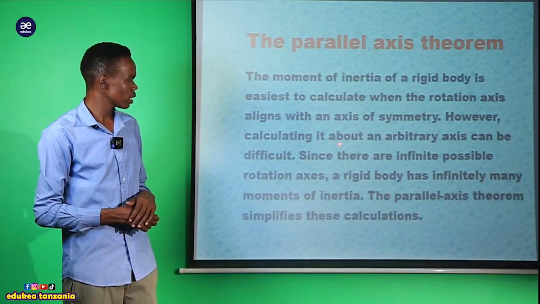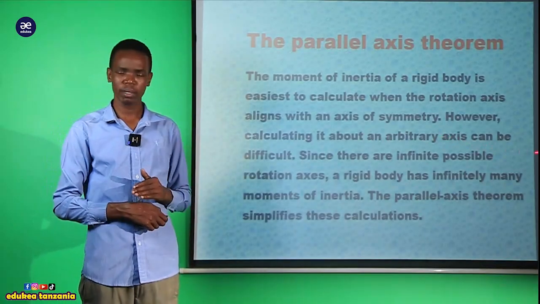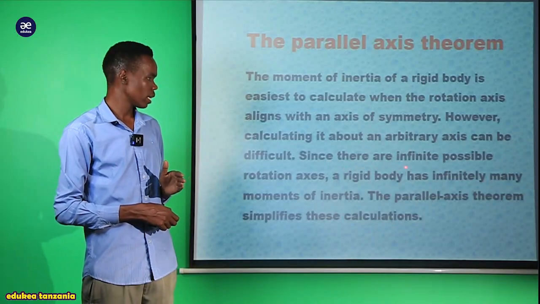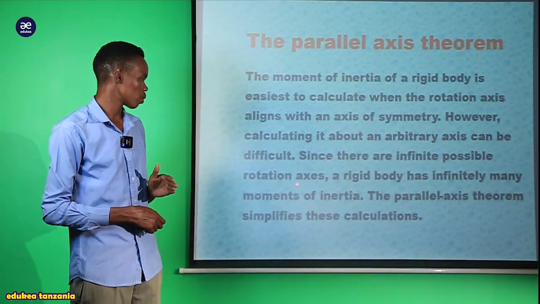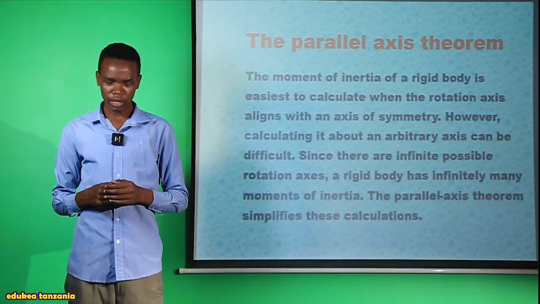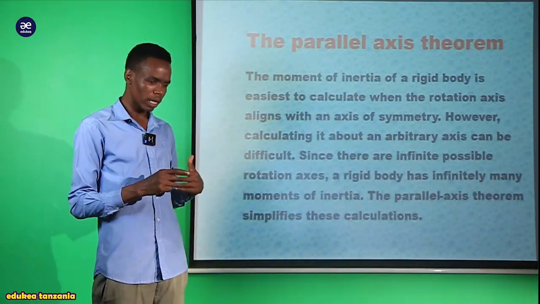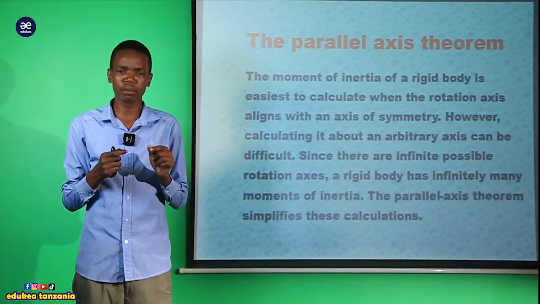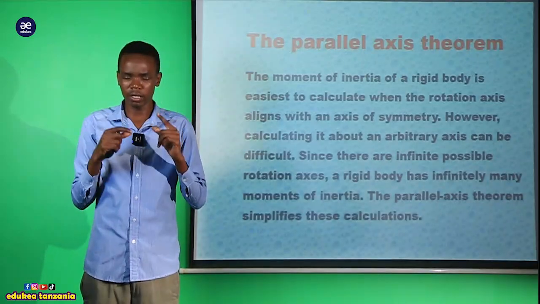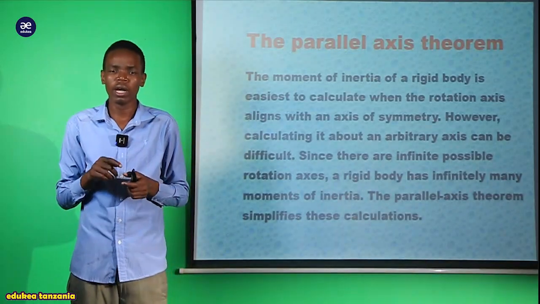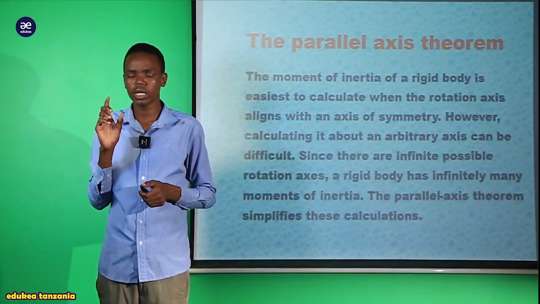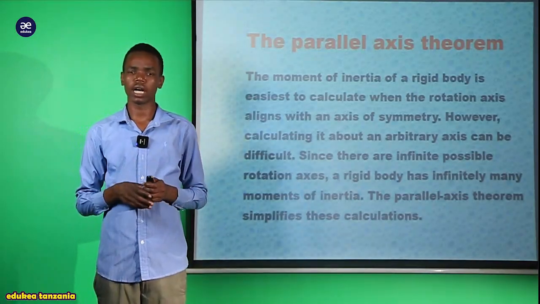However, calculating it about an arbitrary axis can be difficult since there are infinitely many possible rotation axes. As we know, a body can rotate on an axis in infinitely many ways, because you cannot count how long the body will rotate, and at the end of the day it will come to rest on its axis of rotation.